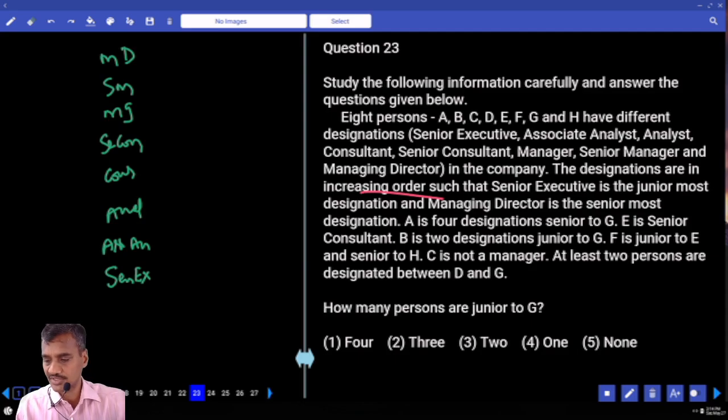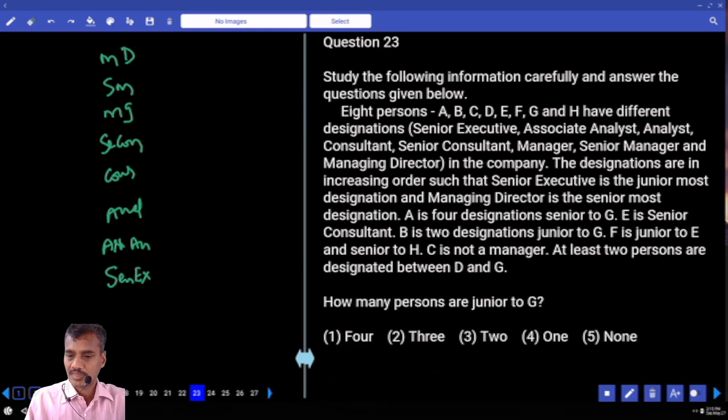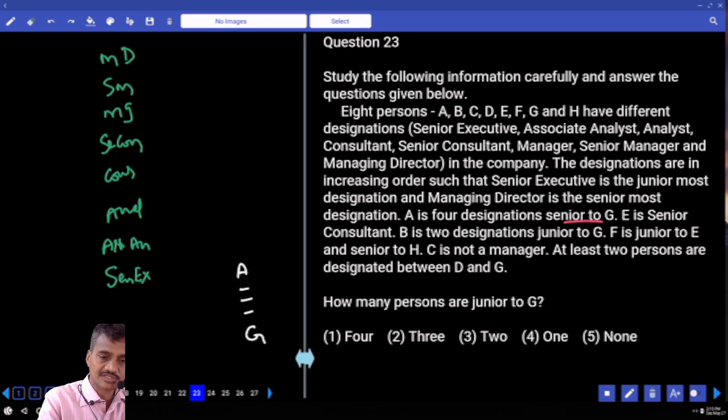Then coming to condition number 1. A is 4 designations senior to Z. Now A is 4 designations senior to Z. And in between A and Z, how many persons? There must be exactly 3 persons. A is 4 designations senior to Z. E is senior consultant. Now E is here. E is senior consultant. B is 2 designations junior to Z. Now B is 2 designations junior to Z. Hence 1, 2, 3, 4, 5, 6, 7 persons were covered. As 7 persons were covered, how many possibilities do we have? A is here.